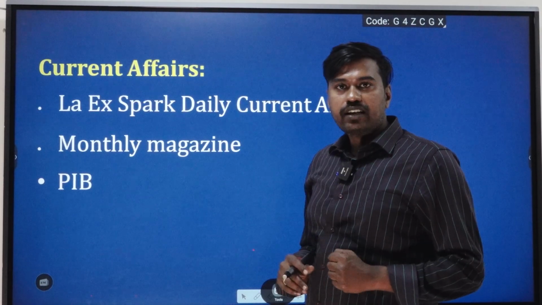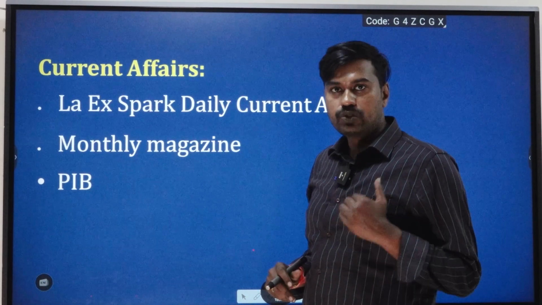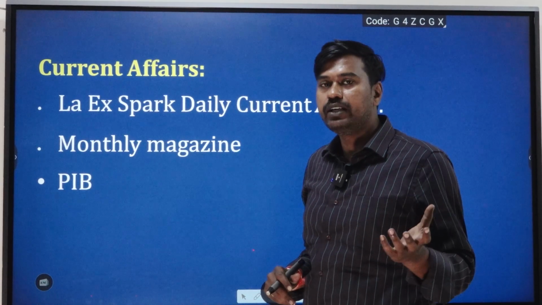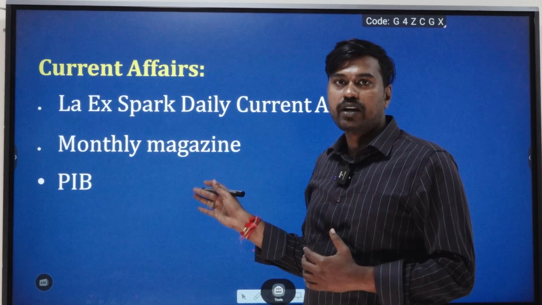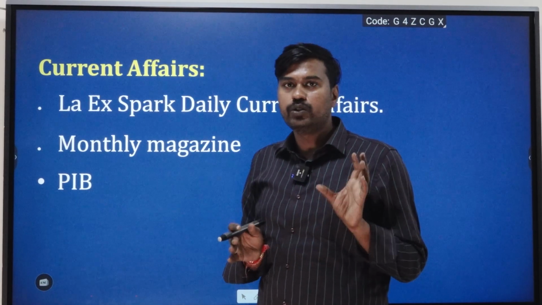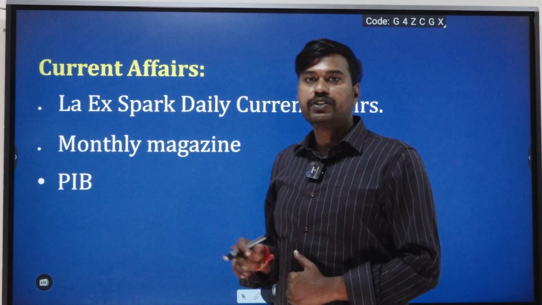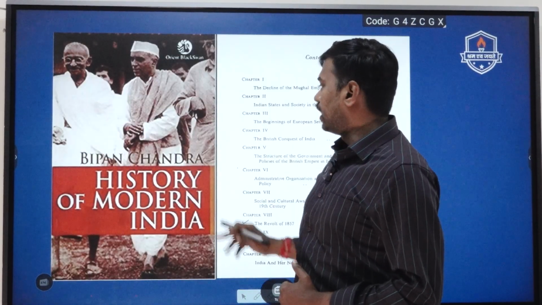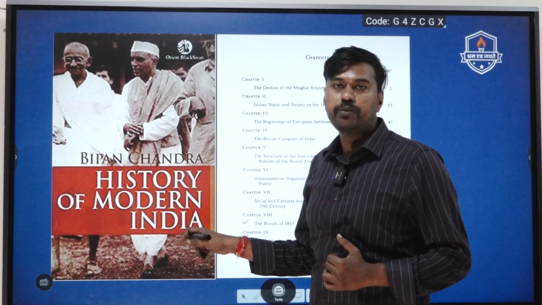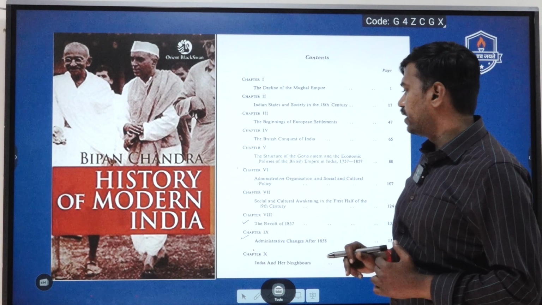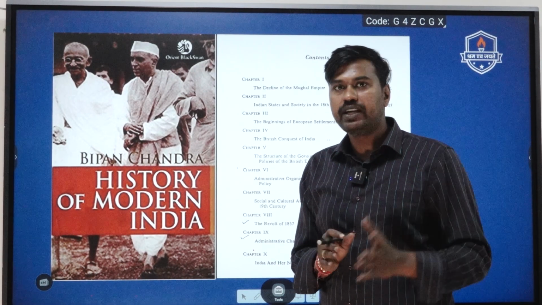The source for the current affairs component for test number 7 will be our LAEX monthly Spark magazine. Students can collect it from our admin as well as from those who have already subscribed to the course. They can refer to this LAEX Spark magazine, especially the topics related to economics, geography and environment, which are going to be crucial from the current affairs segment for this test. And going into the sources we have discussed already, this is the old NCERT we have been talking about, and as we have discussed, this book is going to be very crucial for your mains examination.